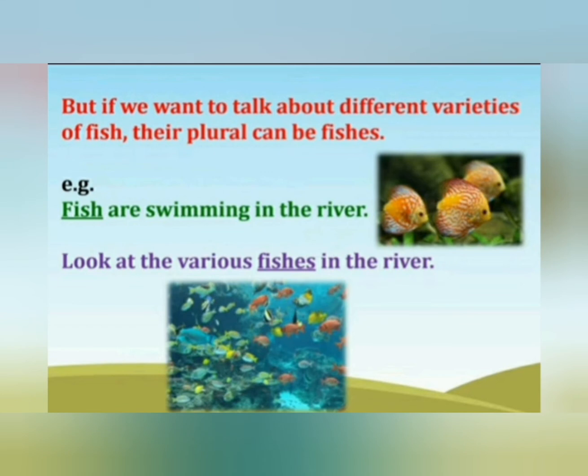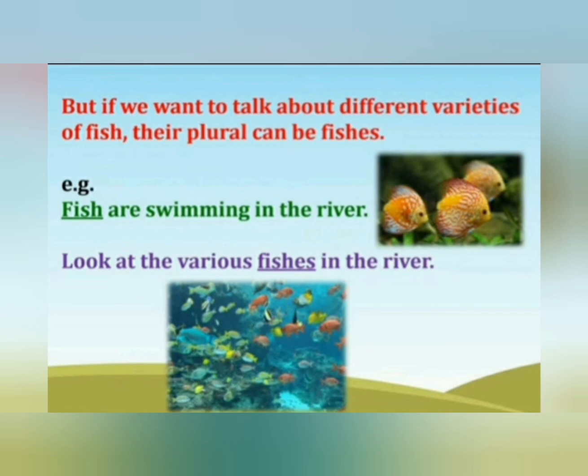But if we want to talk about different varieties of fish, their plural can be fishes. Example, fish are swimming in the river. Here look at the picture. Here we are talking about the same types of fish. So we use here fish.